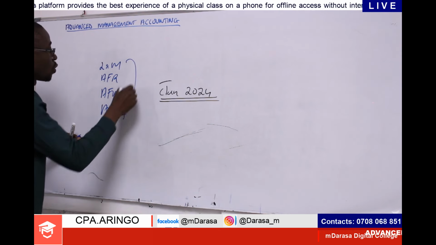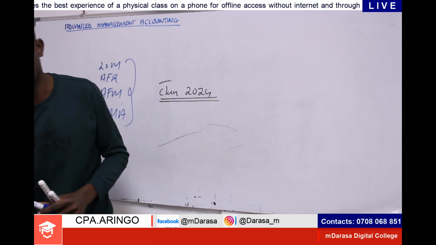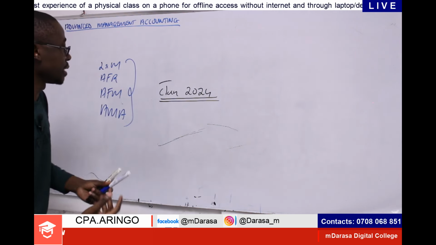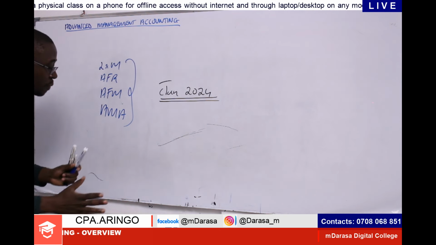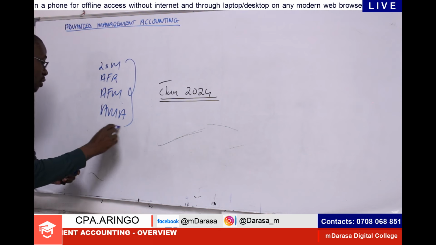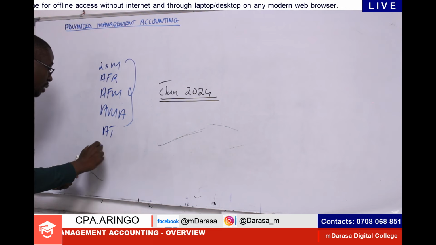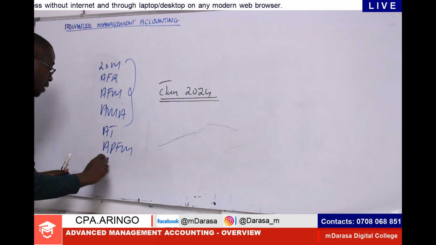This will be compulsory papers, and that's why it is important that at any given point when we are digesting this, you should have this in mind. The remaining papers are advanced tax, advanced public financial management, and advanced auditing.